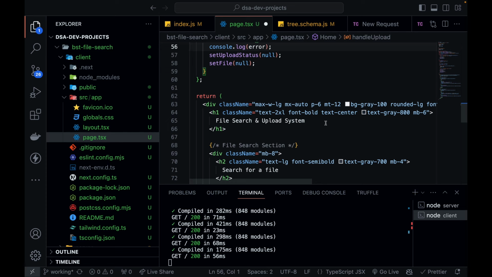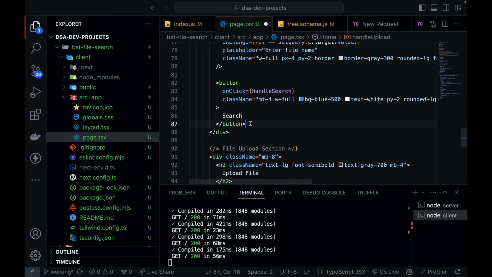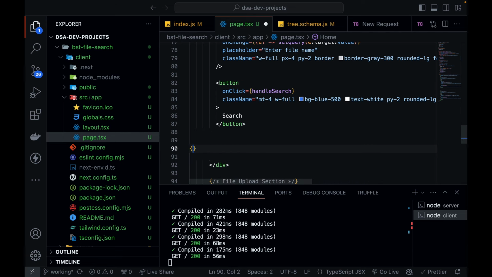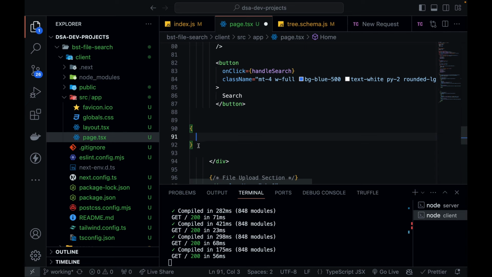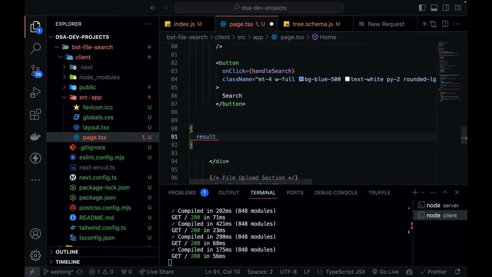Now we need to do a few things. When your search is done, that means you have got a result. So just below this search button, you need to define another component, and that is a conditional component. That's why I'm writing down these curly brackets, because I need to write a condition if I have a result available with me. So if result exists, then you need to show this component.